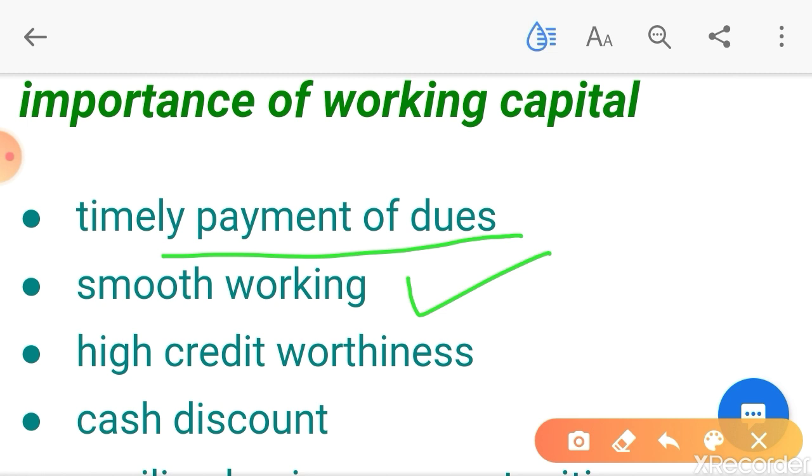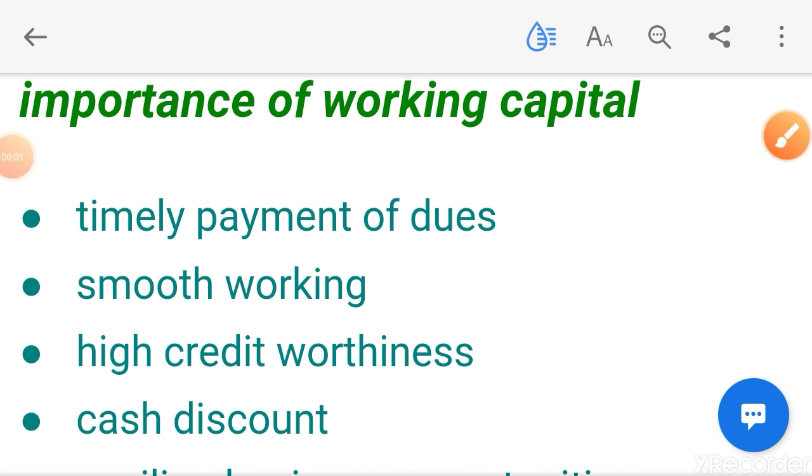Then why working capital is required? High credit worthiness. See, if you want to raise a loan on your own terms, then you need to have sufficient working capital in your business.